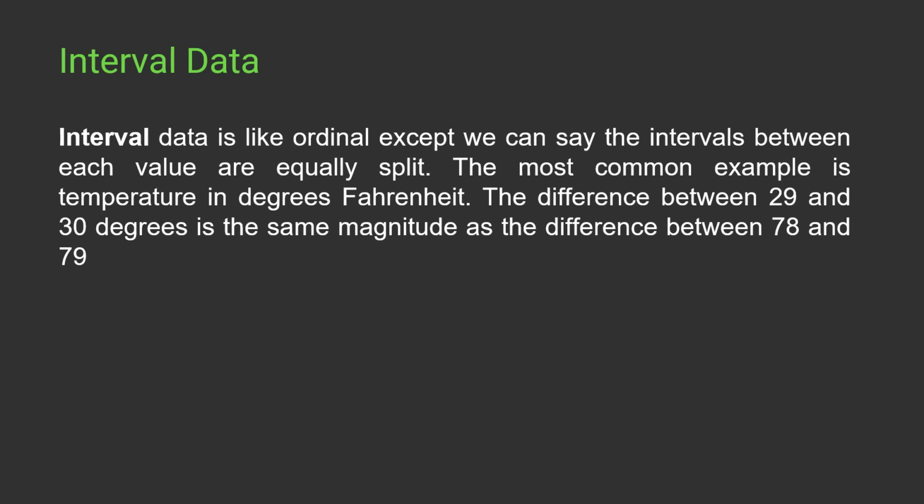Then we have interval data, and in this data, it is more or less like an ordinal data, but we have equal intervals in it. So for example, if I'm saying that the temperature difference is 29 to 30 degrees, so there is a difference of 1 degree. And if I'm saying that we have a temperature difference of 78 to 79, then also we can say that we have an interval of 1 degree. So this data interval is same, both equals to 1 degree of data gap, right? So this is known as interval data.